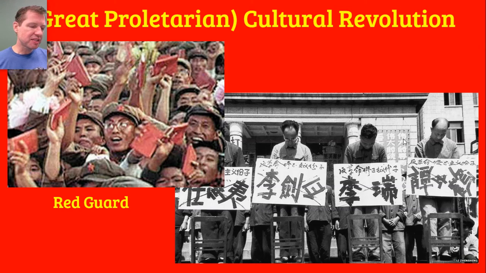In 1966, then, Mao doubled down on his efforts to crush critics through the introduction of what was called the Great Proletarian Cultural Revolution. And we can simply call it the Cultural Revolution, as most people do. Now, this sounds like something exciting. Culture, we think of language and religion and music and dance and foods and things like that. But that's not what this was. This wasn't some sort of celebration of Chinese culture.